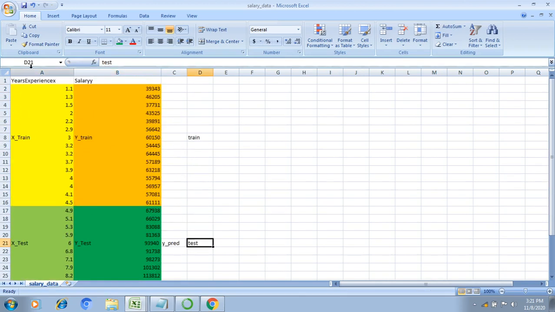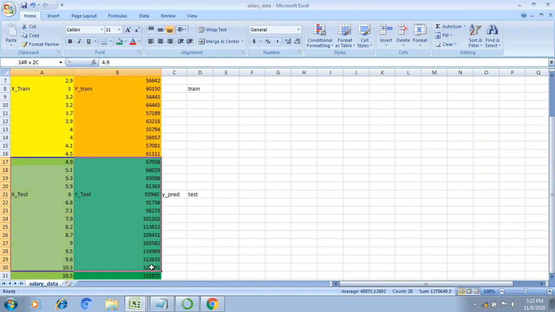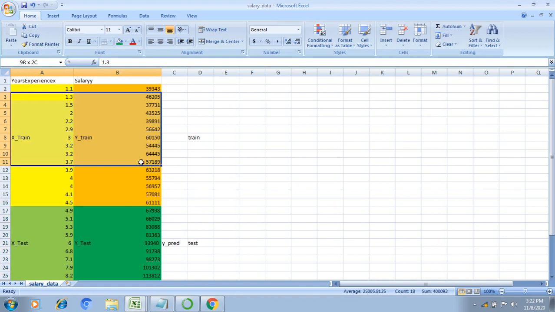For example, this is my X column, that's why I am calling it X train. This is my Y column, that's why I am calling it Y train. In a similar way, this is my X test data, so if it is the X column I call it X test, and if it is my Y column, Y test. This is my test data and this is my train data. This is the way we divide the data set.